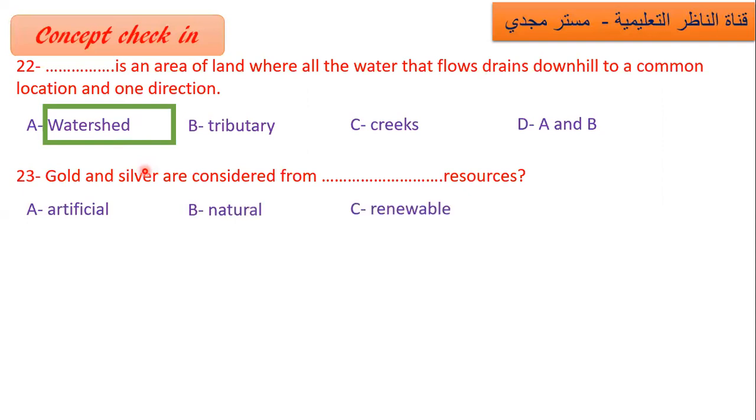Gold and silver are considered what kind of resources? Artificial, natural, renewable, B and C. Gold and silver and water, all of them are what? Yes, natural resources. Someone says renewable? No, gold and silver are non-renewable resources. But water is renewable. So gold and silver are natural resources.